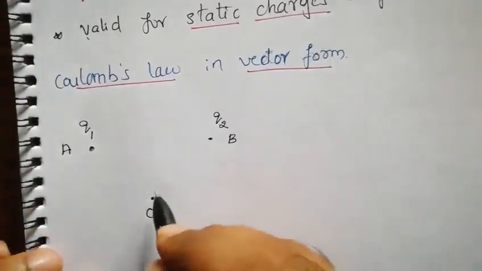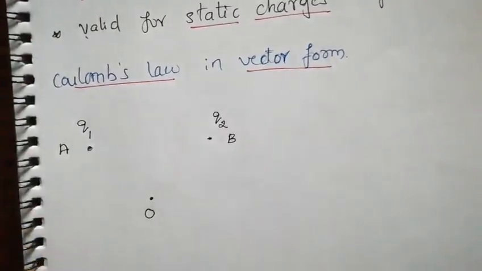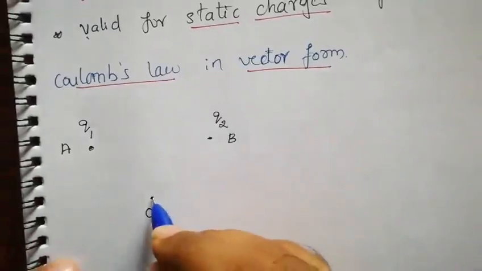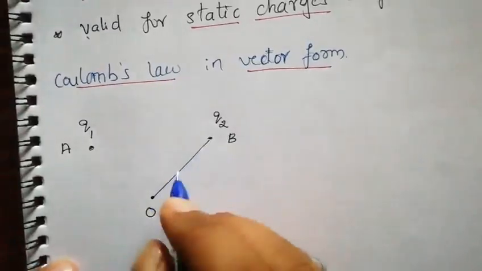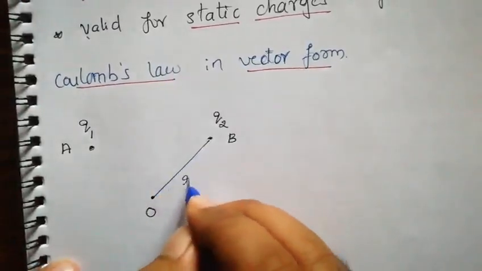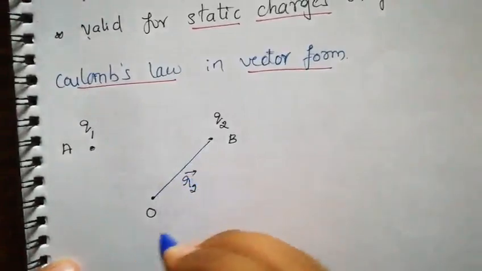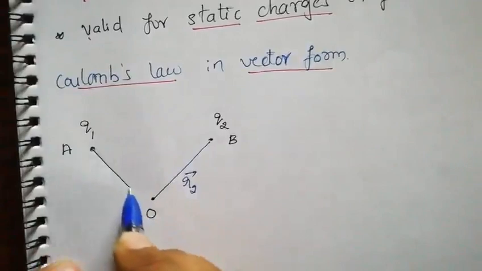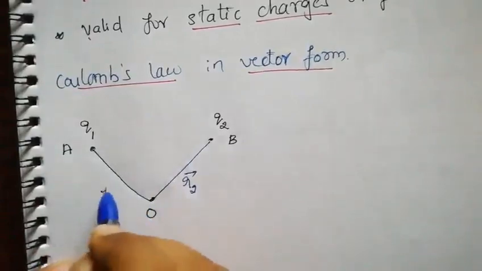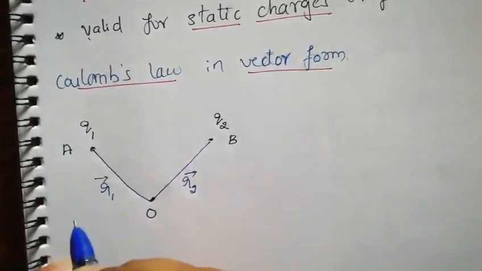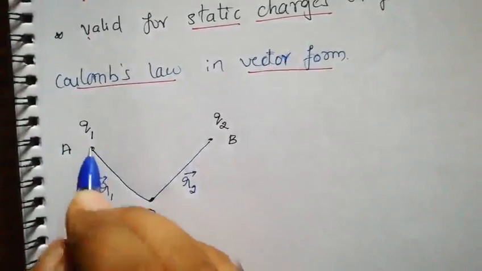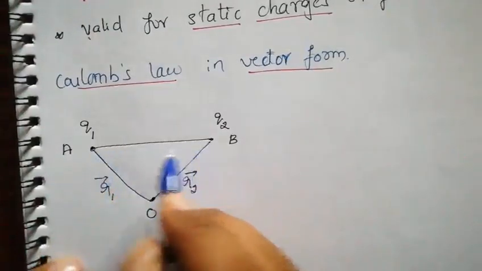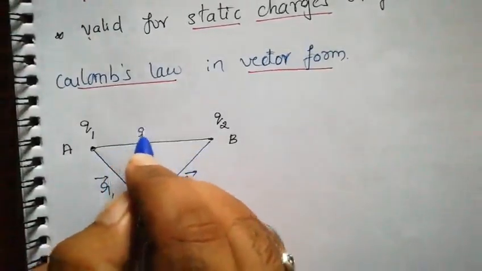Here the position vector for charge Q2 is r2 vector, and for Q1 it is r1 vector. Then the distance vector between Q1 and Q2 is what we call r21.